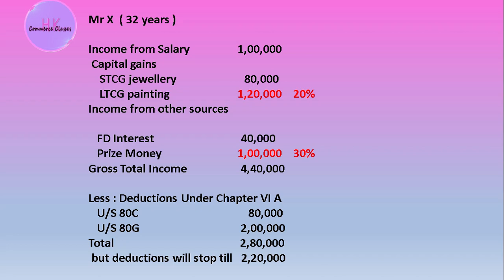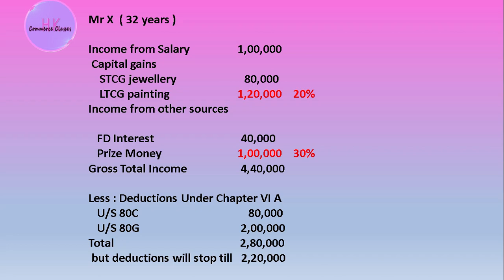We will suppose there are some deductions under Chapter 6A, only assumption based. Under section 80C, 80,000 deductions have been made, and under section 80G, 2 lakh deduction can be made.